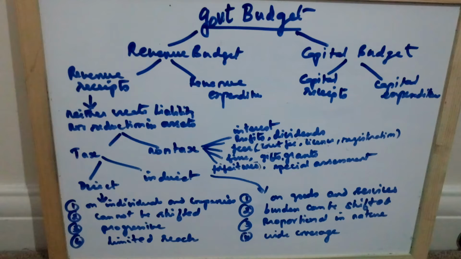Taxes happen regularly, they are recurring in nature. Government receives the taxes in its normal course of activities, and it is collected by the government from the people, and they do not create any liability.